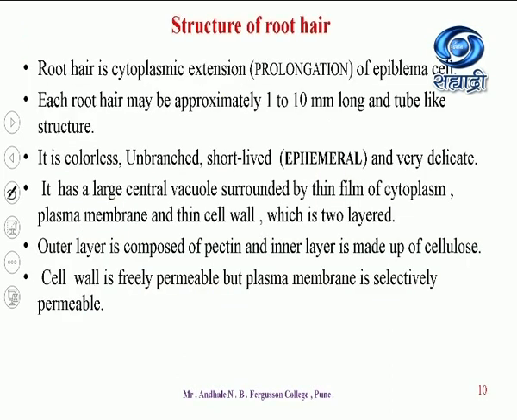As I told, root hair is a cytoplasmic extension, a prolongation of epiblema cells near the epidermal cells. Each root hair may be approximately 1 to 10 mm long and is a tube-like structure. It is colorless, unbranched, short-lived, ephemeral, and very delicate. It has a large central vacuole surrounded by a thin film of cytoplasm, plasma membrane, and a thin cell wall, which is two-layered. Outer layer is composed of pectin. Just now I told, outer layer is pectin, and inner layer is made up of cellulose.